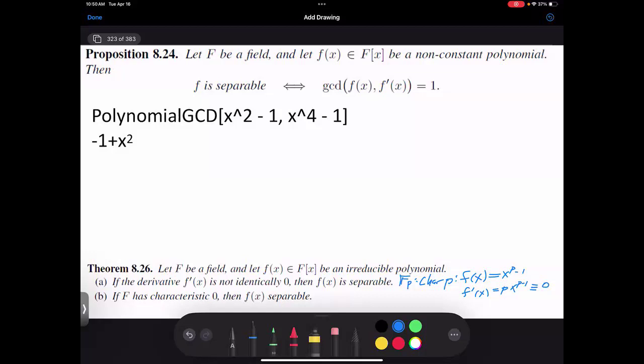It's things we have to be careful about. Think of the example from special relativity. Be very careful generalizing what you know from the rationals or the reals to these other settings, where the characteristic is not zero, where the characteristic is prime. So it all comes down to, is it difficult or hard to find the polynomial GCD?